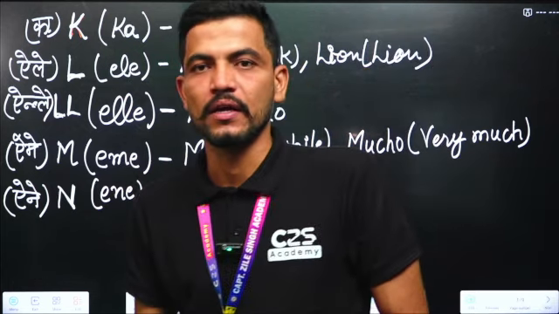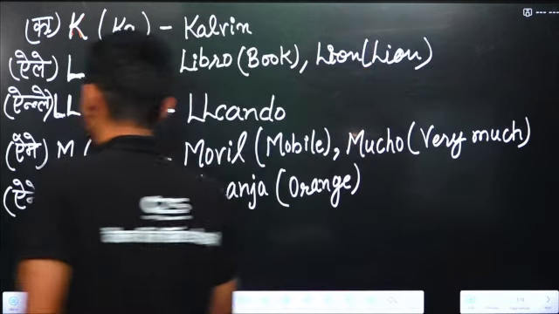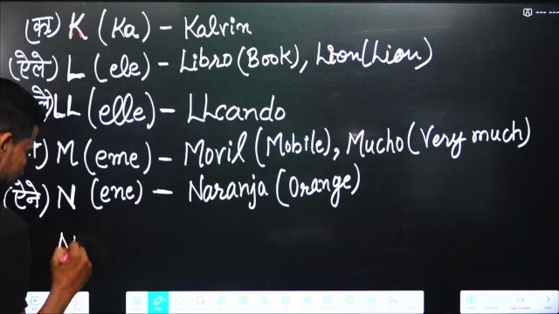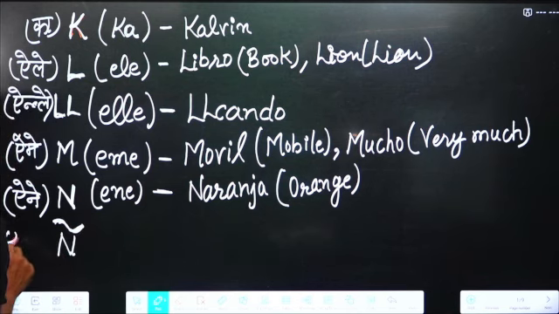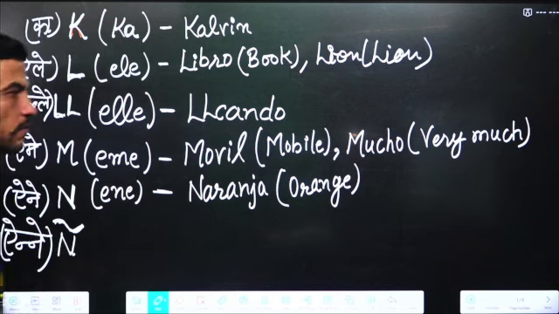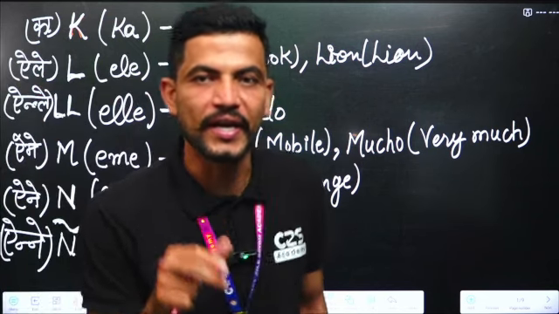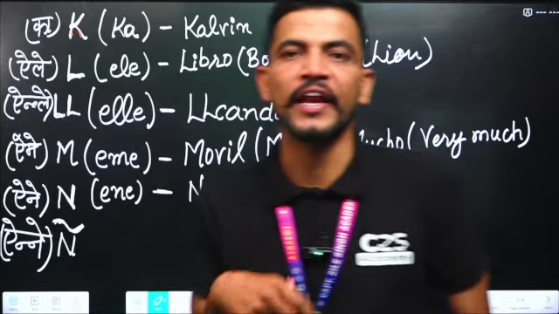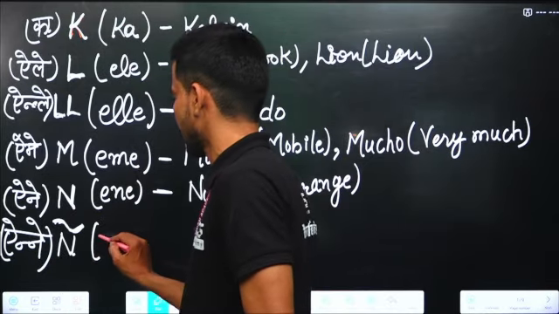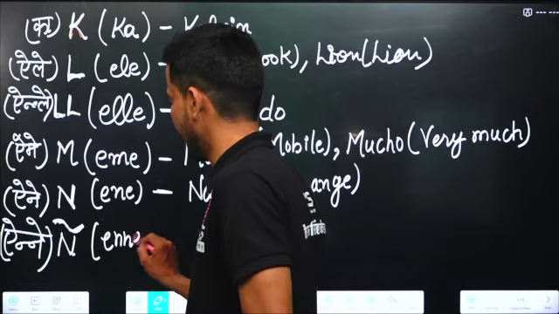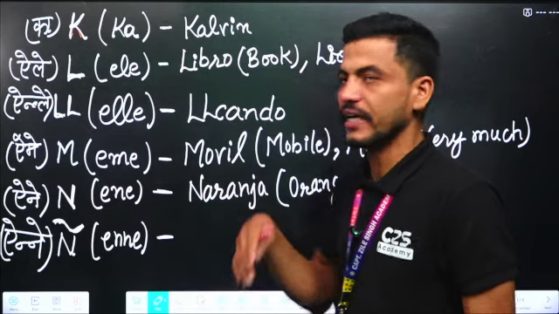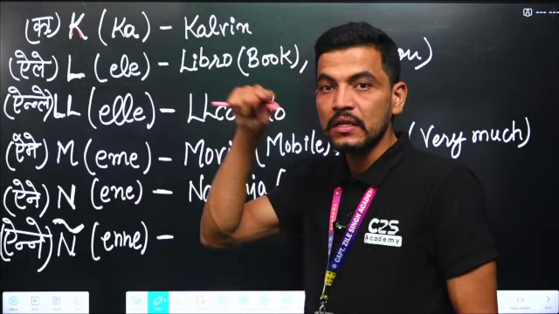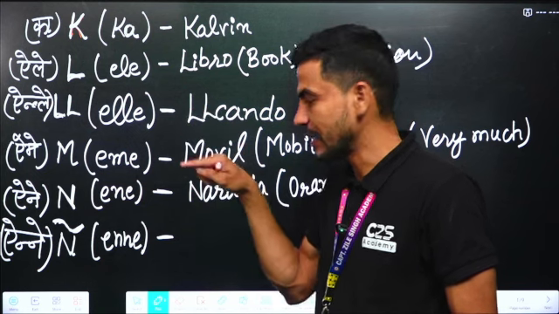Now one more N is there, N with this tilde. The sound comes from the nose. We have to give the stress on it. N is Ene and N with tilde is Eñe.